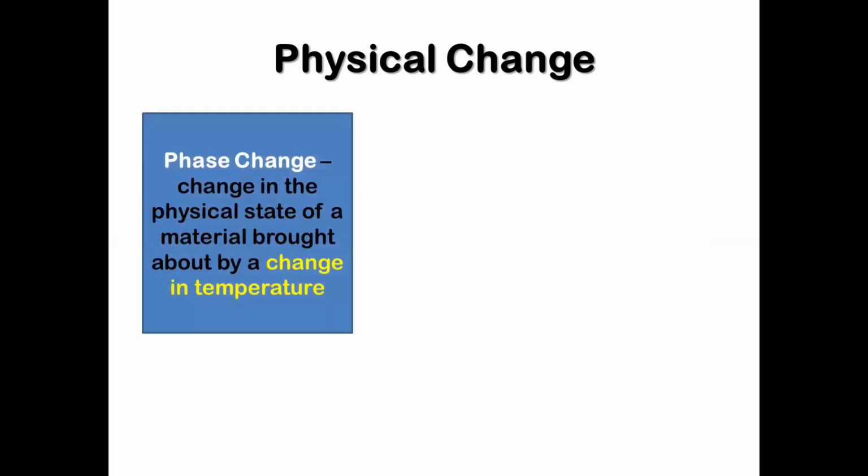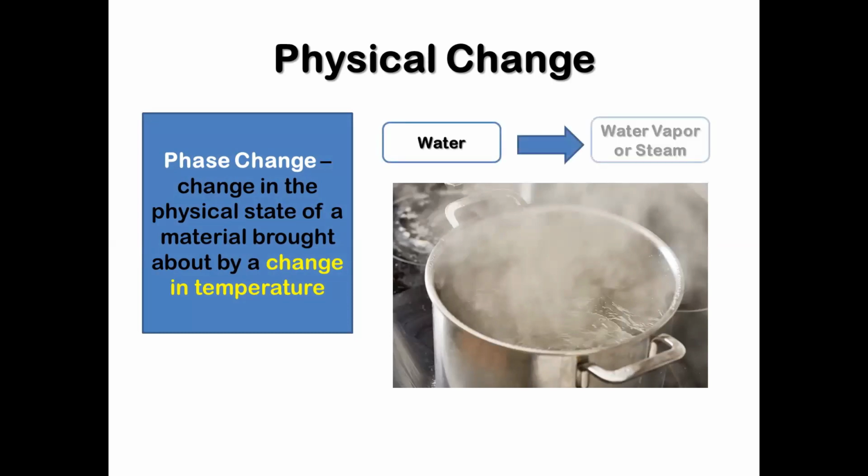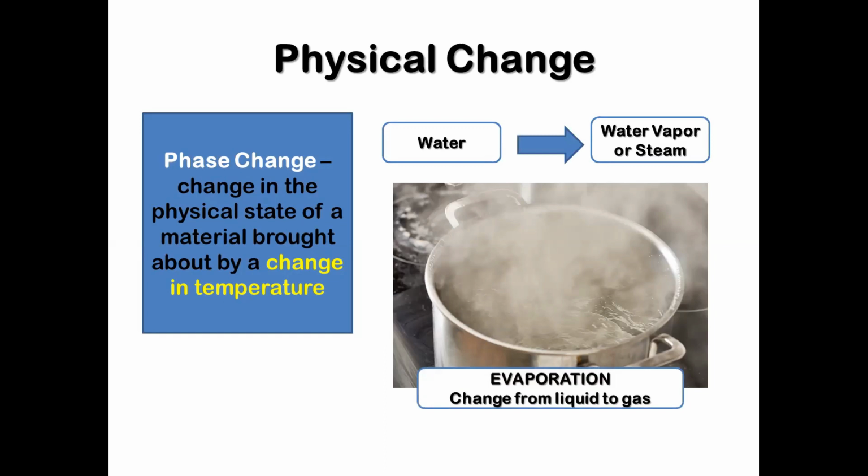Phase change, which is a change in the physical state of a material brought about by a change in temperature, is also an example of physical change. For example, when water starts to boil, steam or water vapor is formed. Although the physical state of water has changed, the water vapor's composition is still the same as the water which is in liquid form. This change from liquid to gas form is known as evaporation.